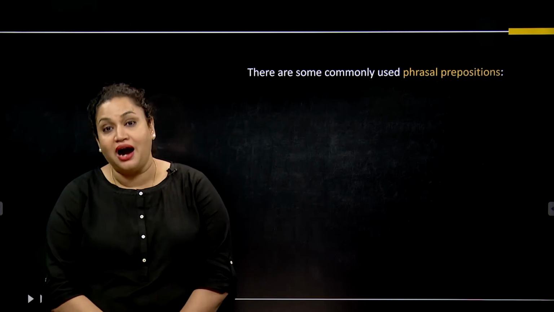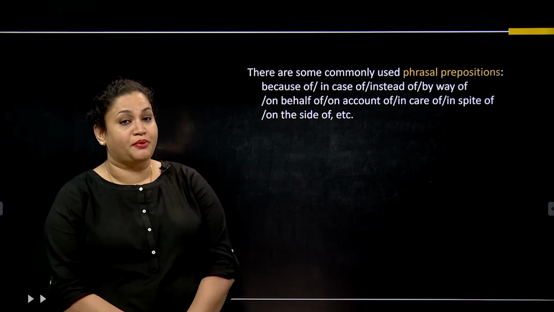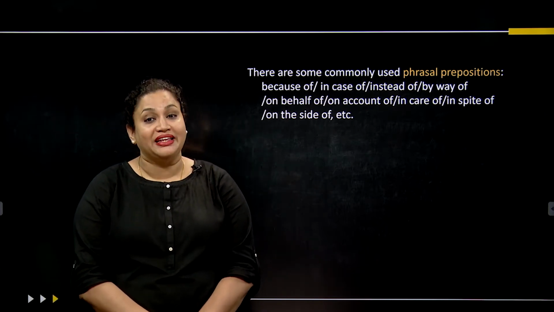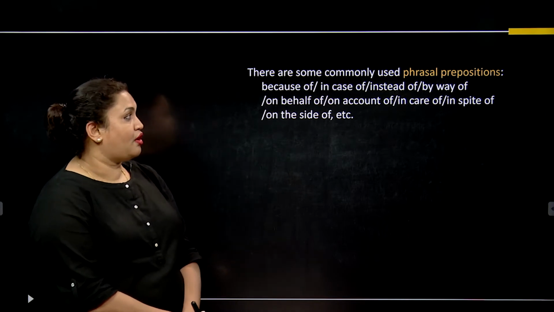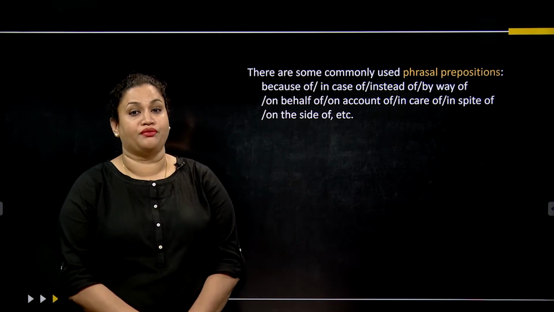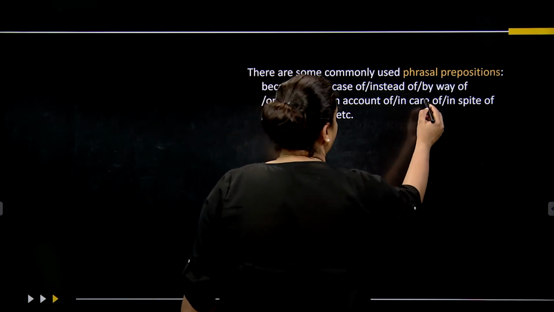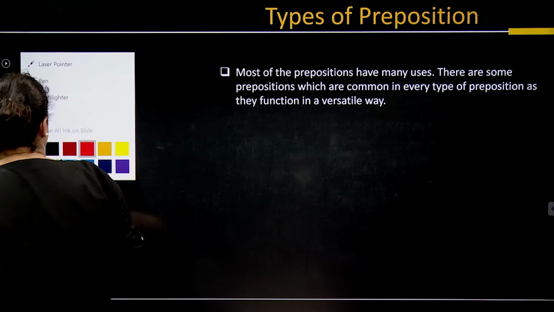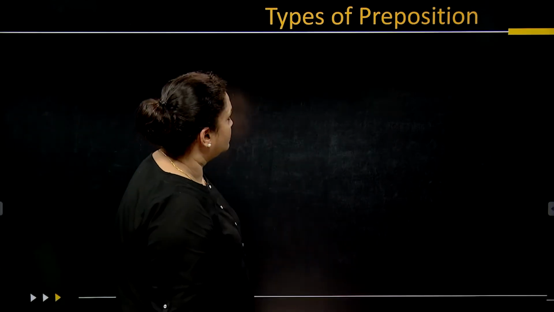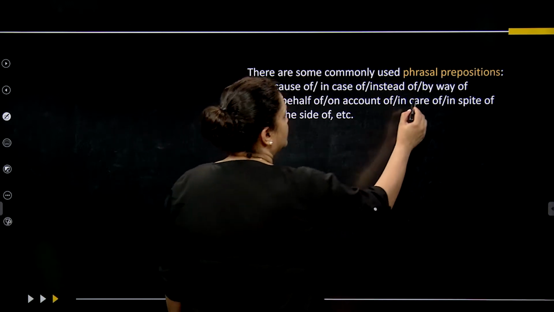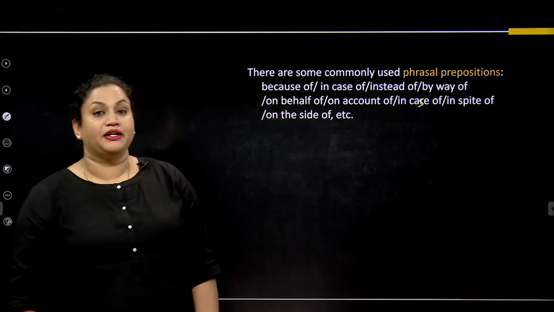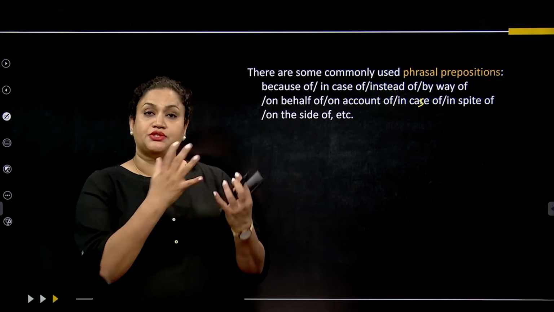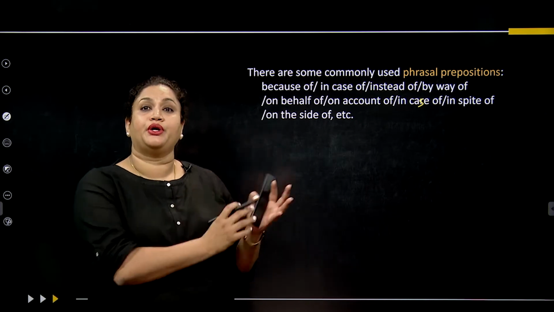So what are phrasal prepositions? Phrasal prepositions are because of, in case of, instead of, by way of, on behalf of, on account of, in care of, in case of, in spite of, on the side of, etc. So basically these are all the words that we are going to use, and they are going to be phrases.